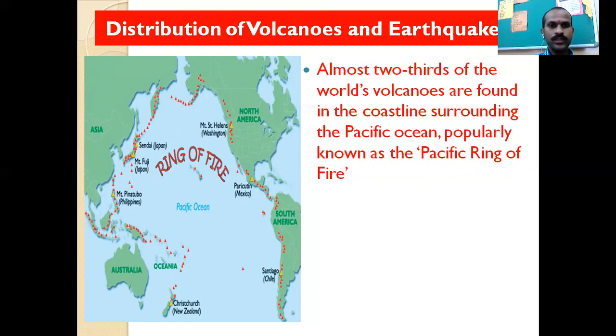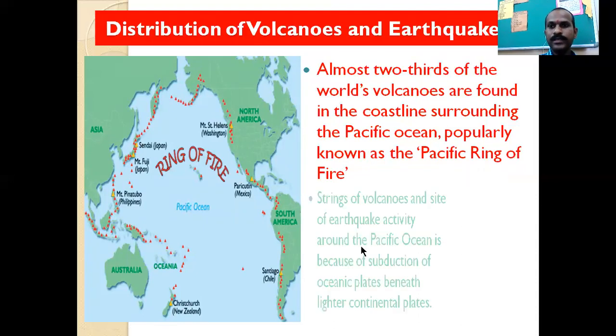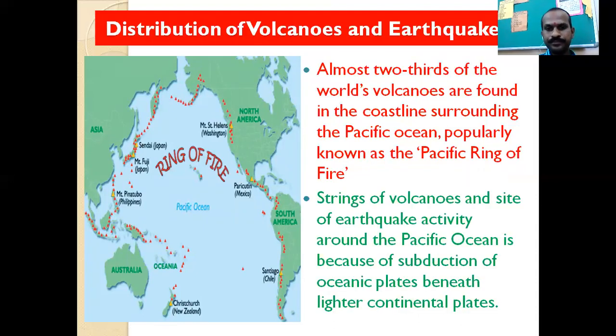Okay, if you look towards the picture, you can see the red triangles are shown. The full circle of the coastal line of the Pacific Ocean is filled with the red triangles. What are they showing? They are showing the earthquake prone zones and the volcanic eruption prone zones. Therefore this ring is known as the Pacific Ring of Fire.